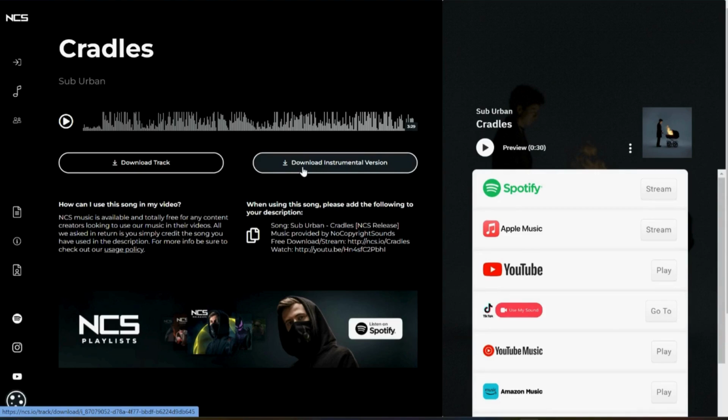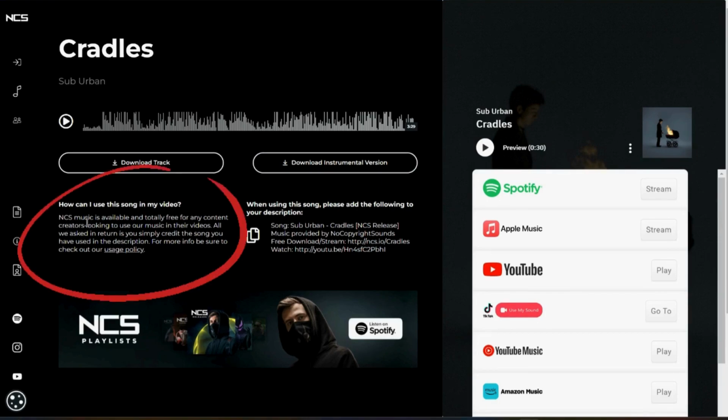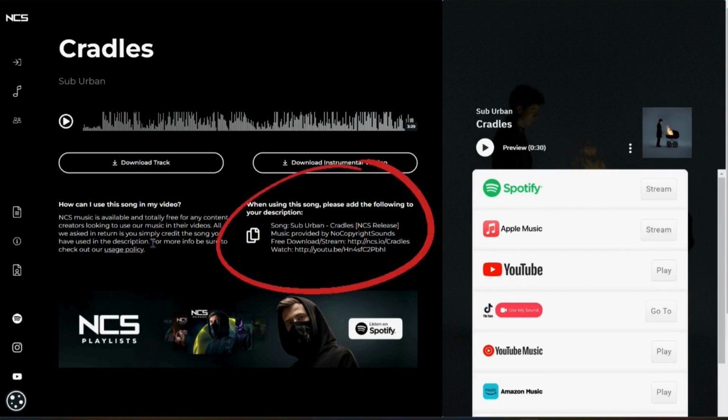It also has outlined how you can use this song in your video, going back to the usage policy. If you haven't already read that, definitely go back and read that first. And then it also has credit that you need to put in the description of your video so that you don't get a copyright strike or claim. And you're able to copy and paste that very easily.